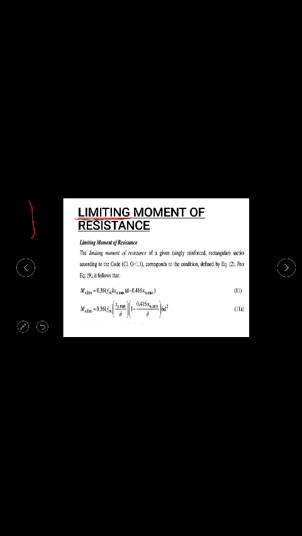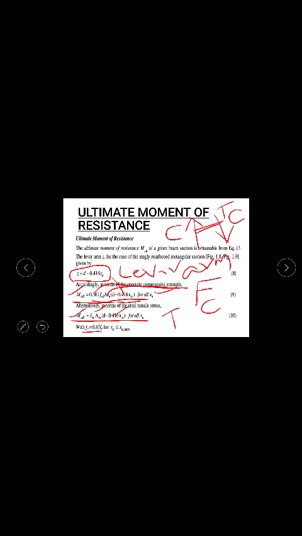The limiting moment of resistance is given by, according to the clause, the condition defined by the equation. What you are seeing here is that the formula for limiting moment of resistance is not changing, but in place of xu you have the value of xu max. If you see the formulas, you are seeing only xu here, and in the limiting case it becomes xu max.